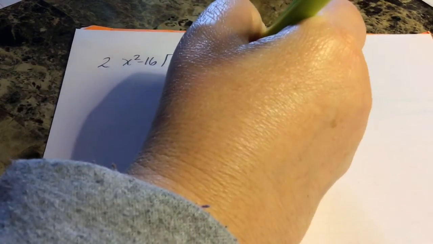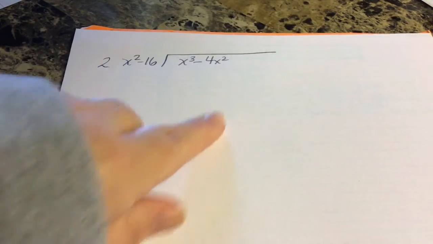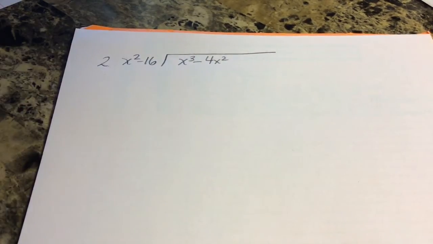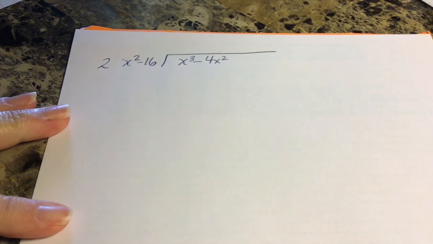So example number 2, the divisor is x squared minus 16. The dividend is x cubed minus 4x squared. I may have to add in a 0x and a constant. I may not. We'll see. Okay, so let's do the steps over on the side.